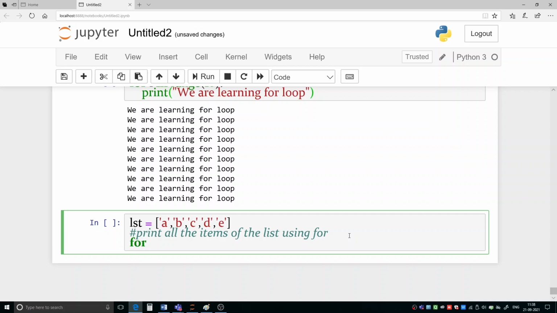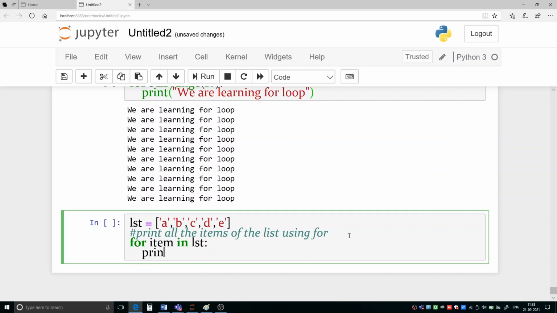You have to start with the word for, then the control variable, which indicates one item in the list or sequence. That can be any variable. Suppose I am writing item, you can write any other name also. For item in the sequence. Our sequence is LST. So for item in LST, I want to print all the items, so simply write print item.